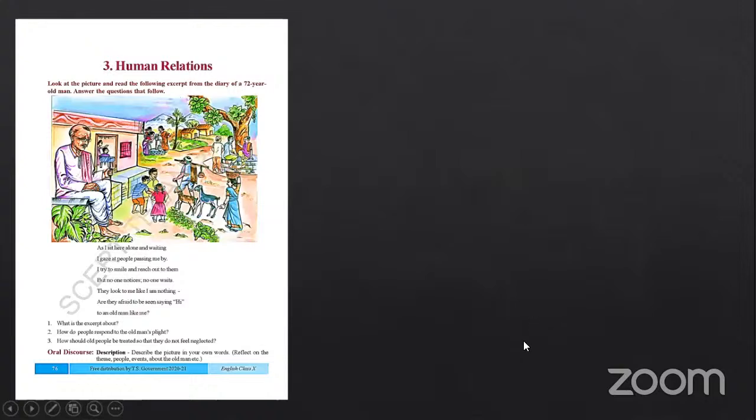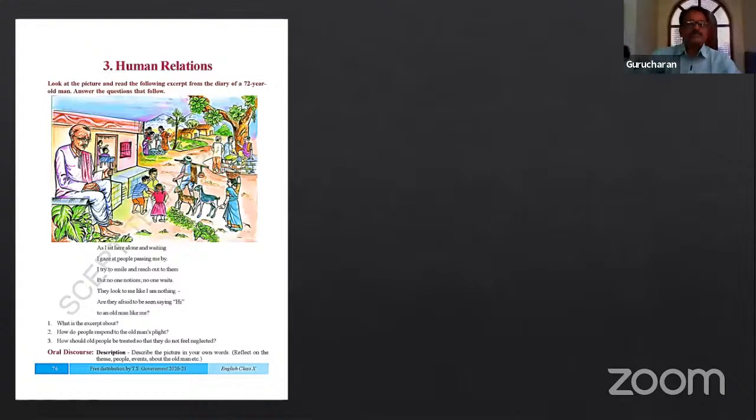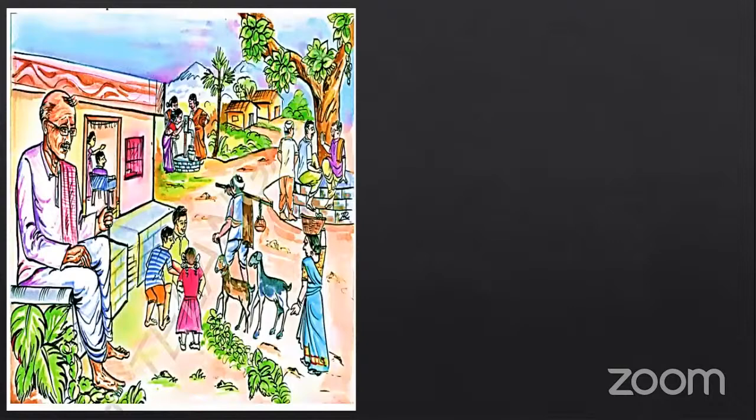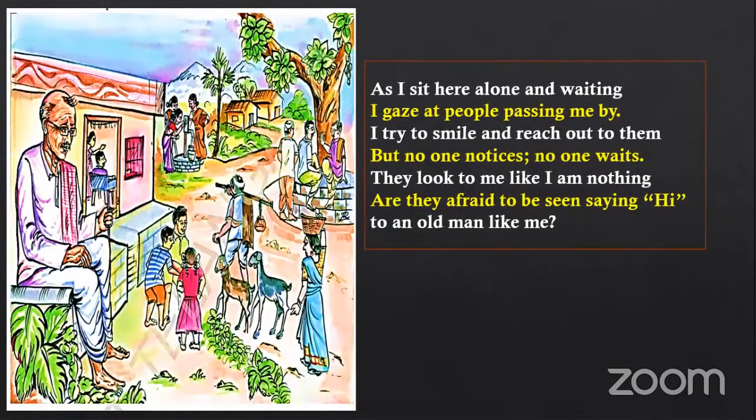Yes. Now you open it, next page, page number 76. There is a picture. Do you see the picture? Yes. What is this picture?